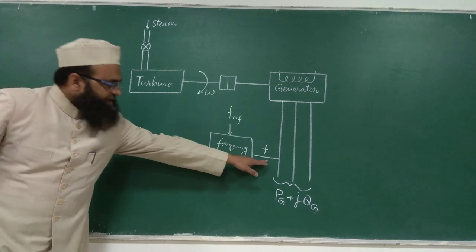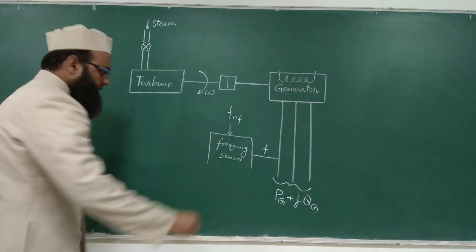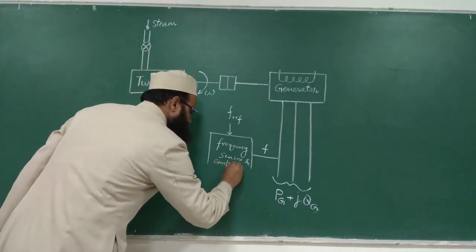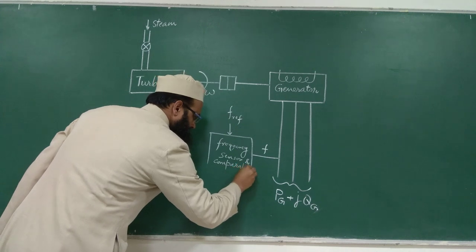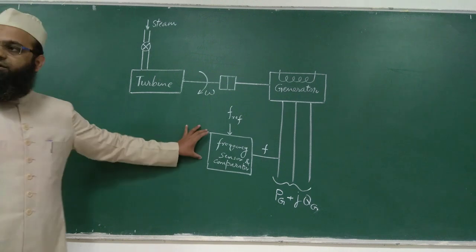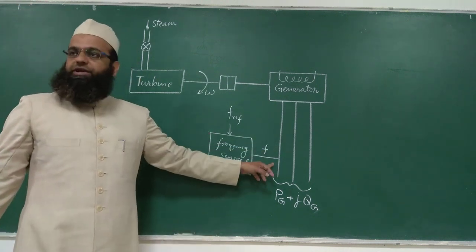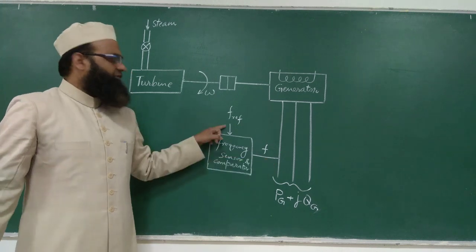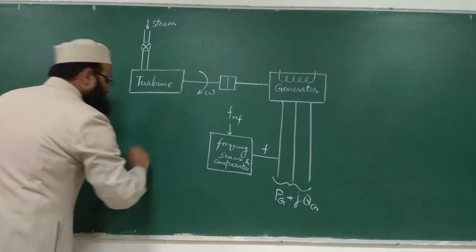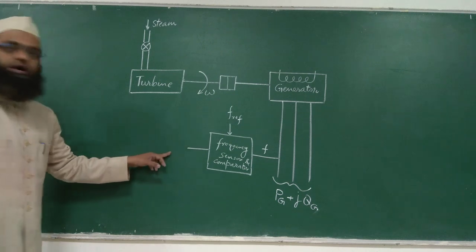So it will sense the frequency and compare with the reference, so write a comparator. Both sensor and comparator are shown together. Whatever the frequency of generated power is, that will be compared with this reference, and that error signal will be given to the controller.